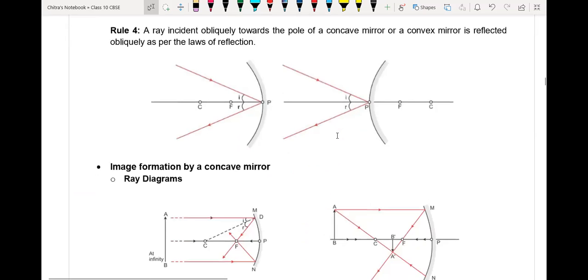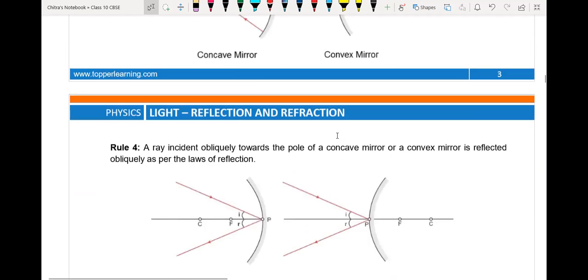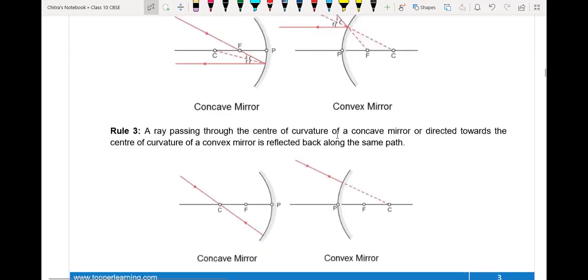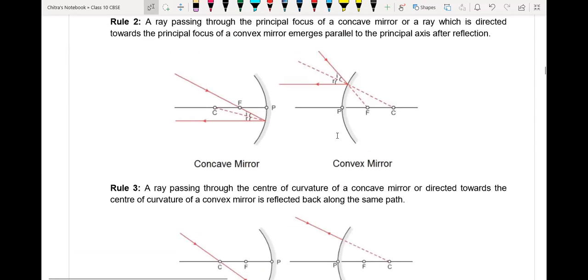Sir, can you explain the third diagram? Third diagram, that one. See, rule number 3.